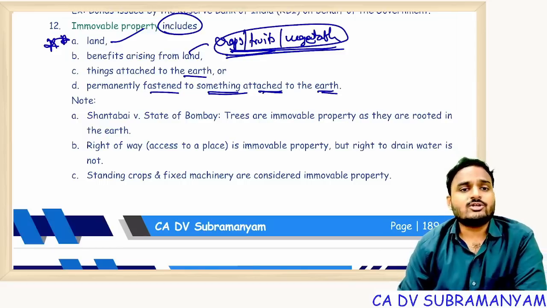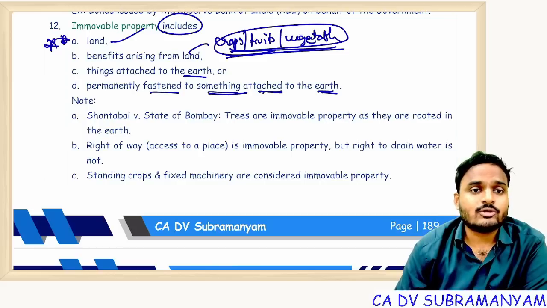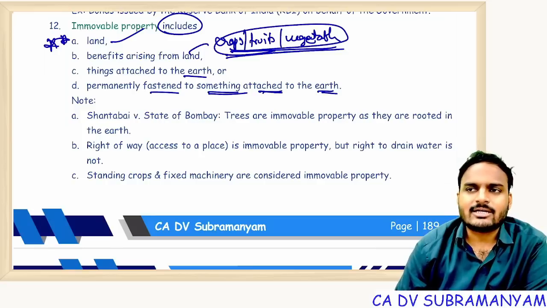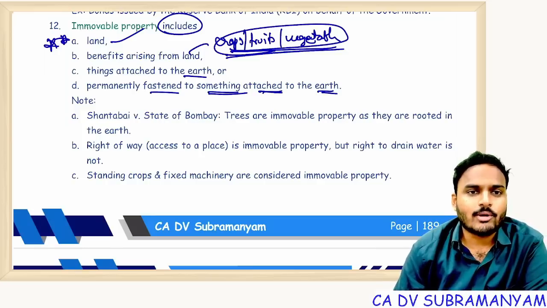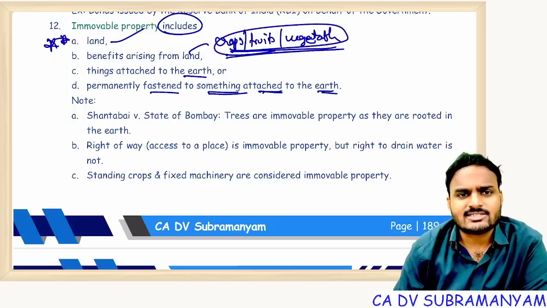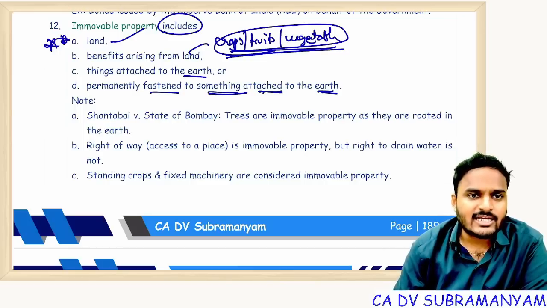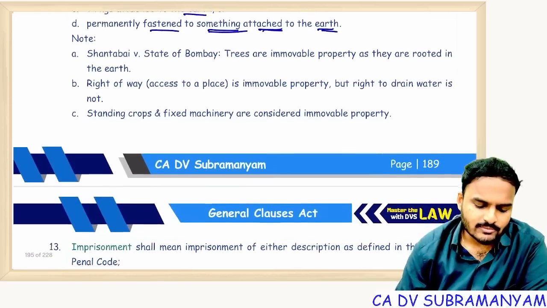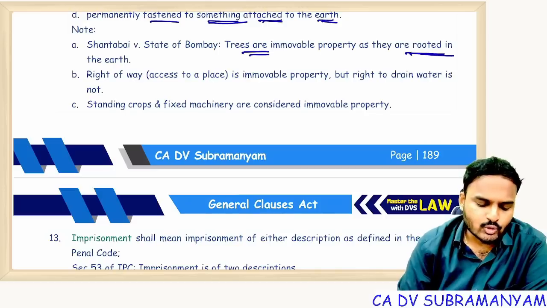Only with the demolition can you separate them. Until demolition, they will be treated as immovable property only. Actually, bricks, cement, sand, iron, all these are movable properties. But once you start and complete construction, the bricks, iron, sand, cement used in that building become immovable property. Next one, trees are immovable property as they are rooted in the earth.